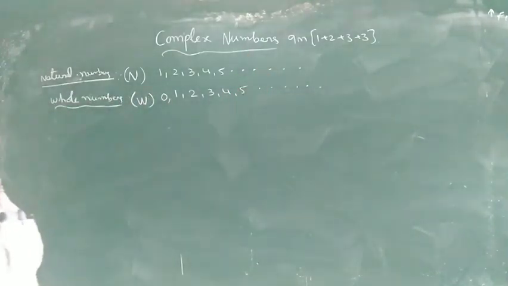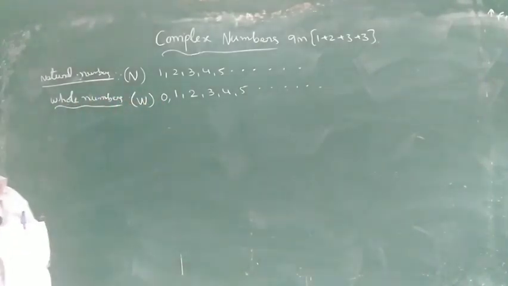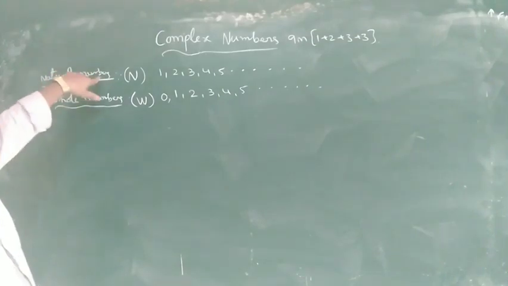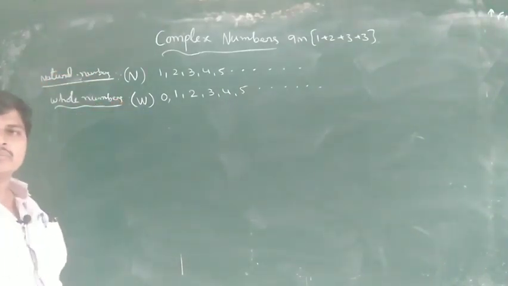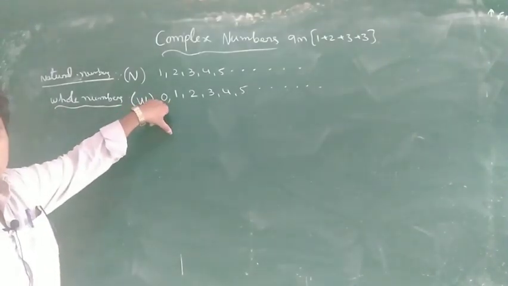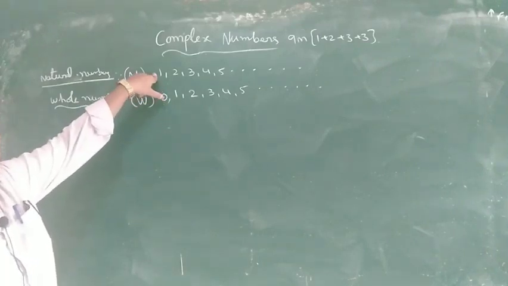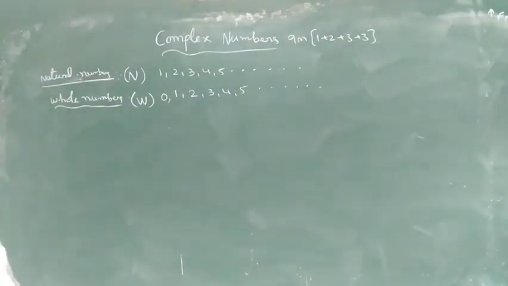These are also positive numbers, and with 0 also. What is the difference between natural number and whole number? The only difference is 0. Whole number is equal to natural number plus 0. Only one number, 0, is additional.